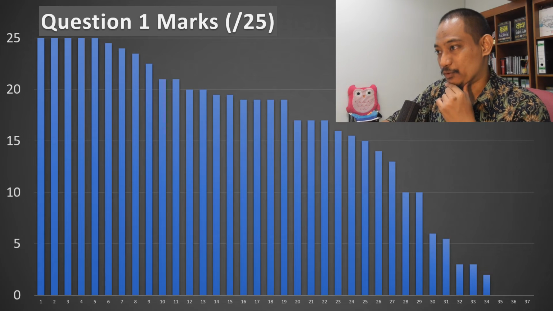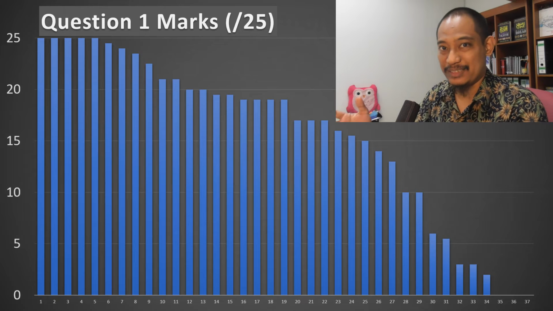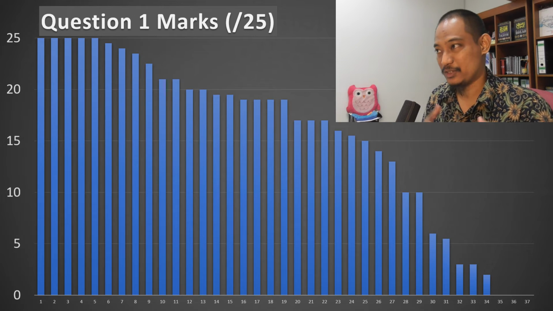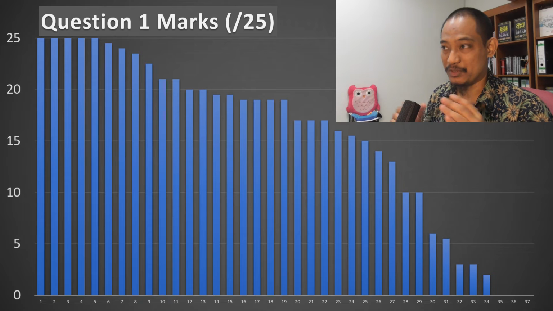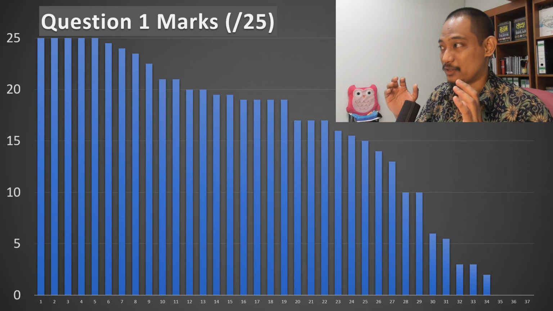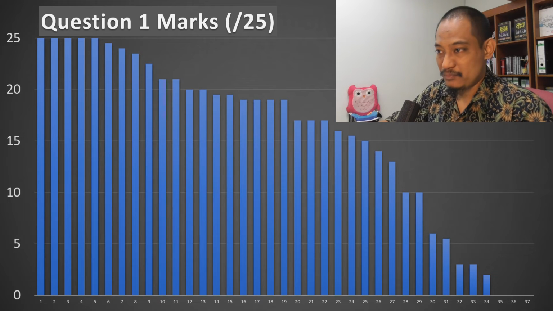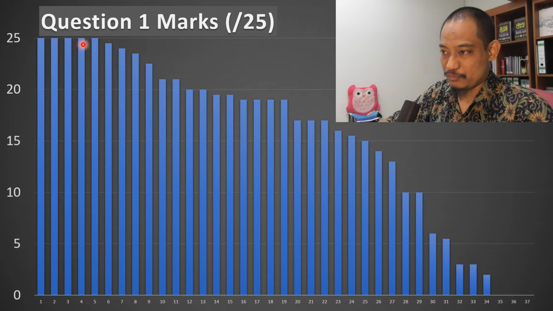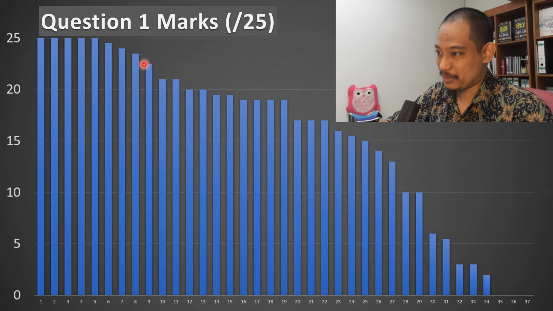Right. So for question number 1, this should be the easiest question. If you see the question, it's straightforward from the early chapter, just resolving forces. So, 1, 2, 3, 4, 5. 5 students did get full marks there. Some lost by mistake, etc.